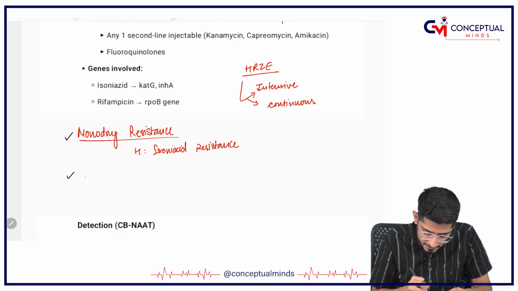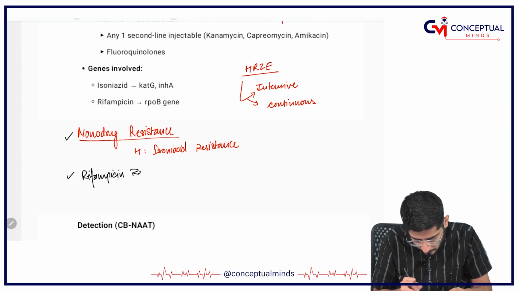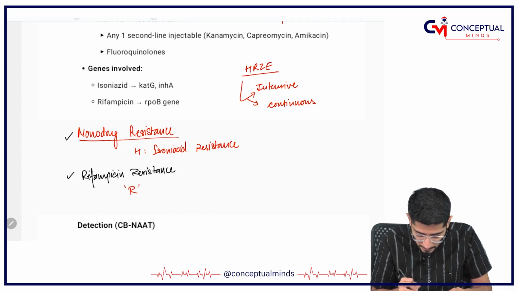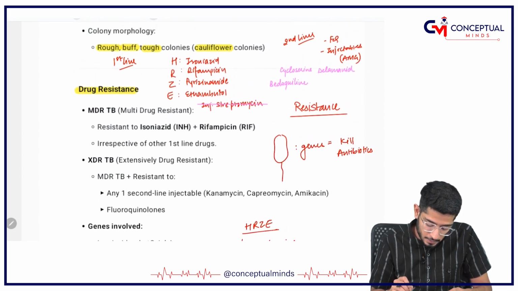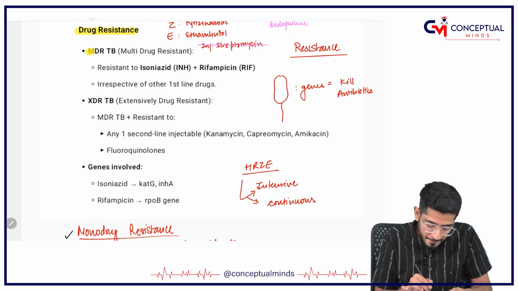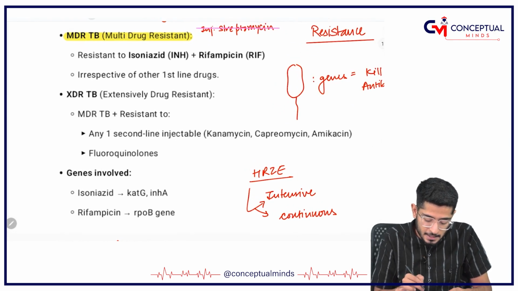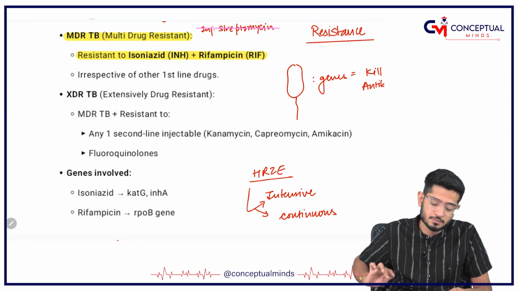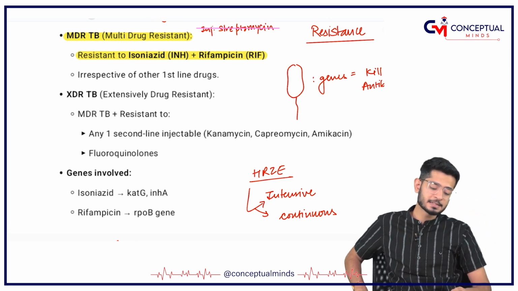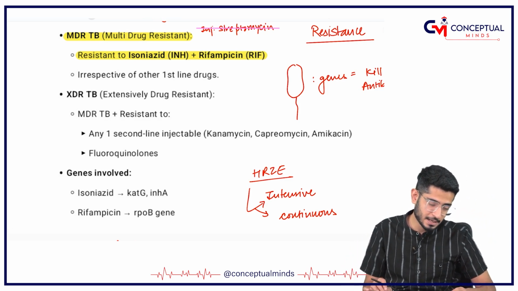Then comes the other resistance, rifampicin resistance, that is R resistance, but R resistance is always together with H resistance. So it is both R and H resistance, that is important. Clear? So what is MDR now? MDR means multi-drug resistance, that means resistance to isoniazid and rifampicin. If both R and H are resistant, that is called multi-drug resistance or MDR TB.